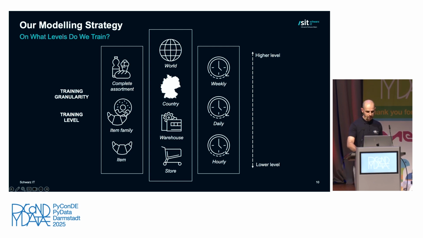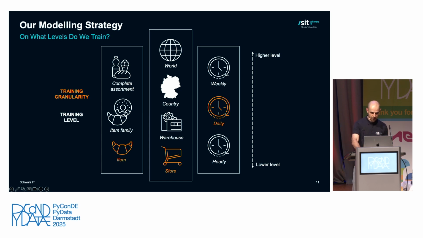For the training granularity, you can see we make predictions on the item, store, day level. And this is almost the lowest granularity in all the dimensions. This has multiple reasons. The first being our downstream processes require these low granularities, so it makes sense for us to model on these as well. But we can also make use of these lower-level forecasts, aggregate them up, and get really high accuracy in even higher aggregation levels while being in line with the low aggregation level.